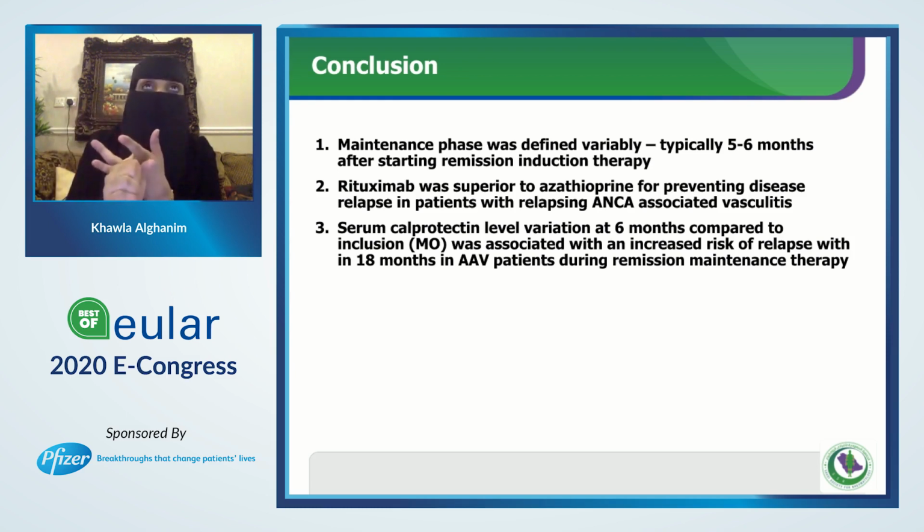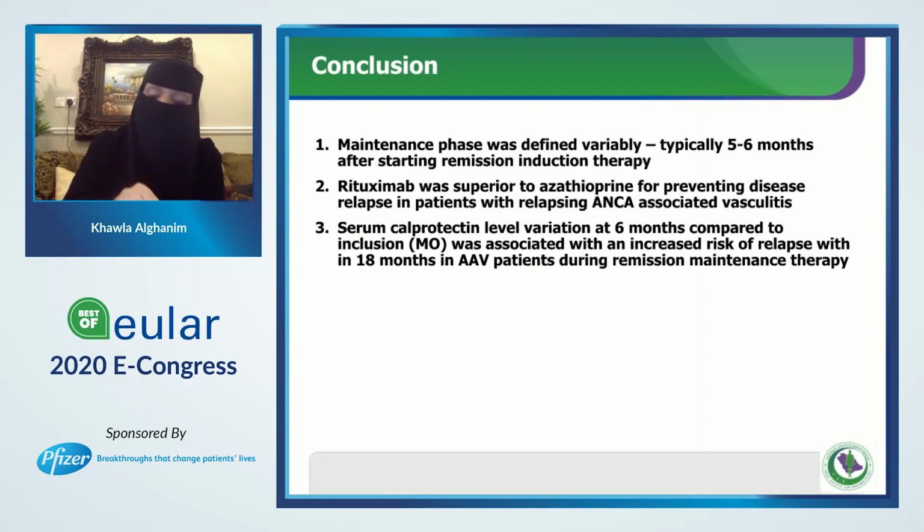And we can, I think, try a complement 5a antagonist instead of a steroid. I think this is a beautiful finding to replace the glucocorticoid, especially in induction, and we can even use it in maintenance therapy to reduce the risk of infection. As we know, the risk of infection is very high in this entity of patients. Another message that I would like to deliver: if you have a patient with MPO ANCA-associated vasculitis, you can use CellCept as induction therapy based on my study, which was published last year, 2019.